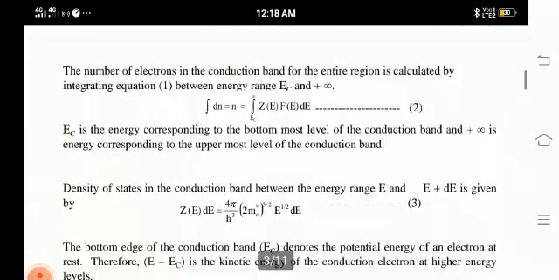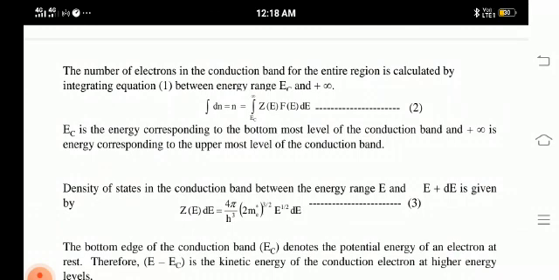The number of electrons in the conduction band for the entire region is calculated by integrating the above equation, that is, integration of dN = integration from EC to infinity of Z(E) F(E) dE, where the limits are EC and infinity. EC is the energy corresponding to the bottommost level of the conduction band, and infinity is the energy corresponding to the uppermost level of the conduction band.